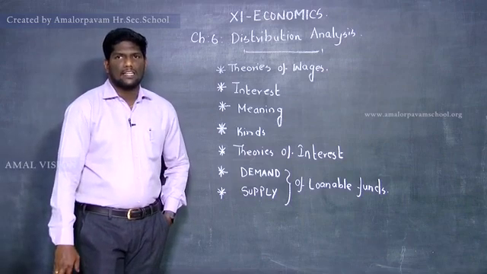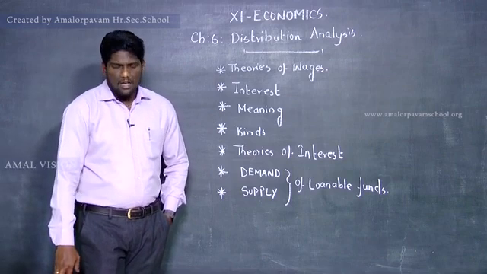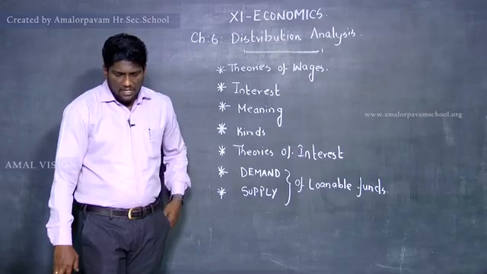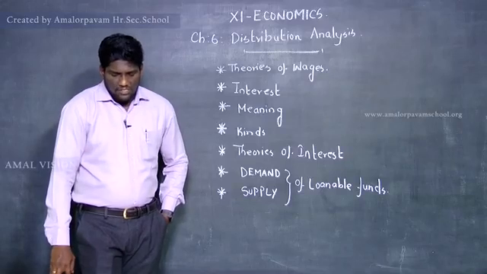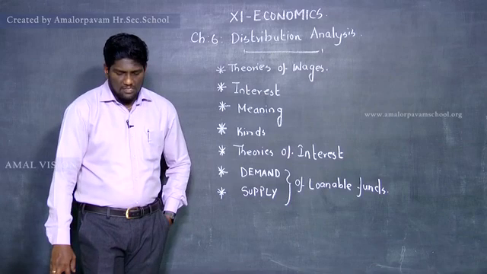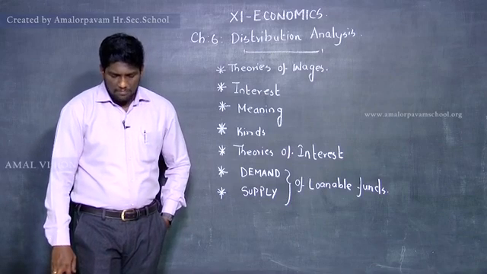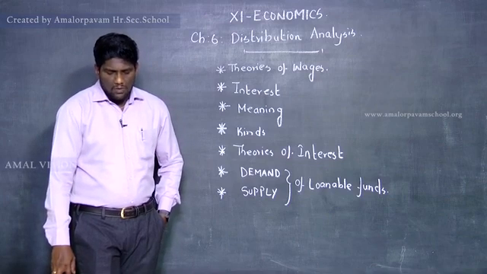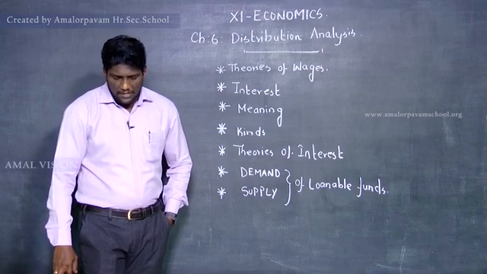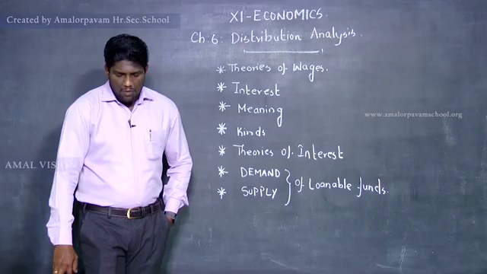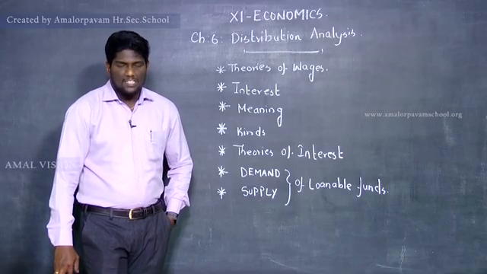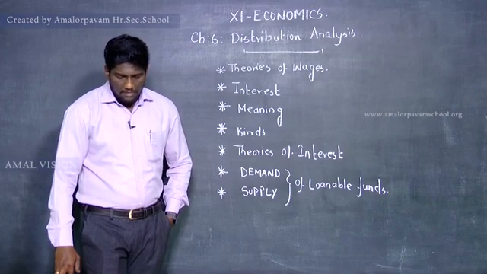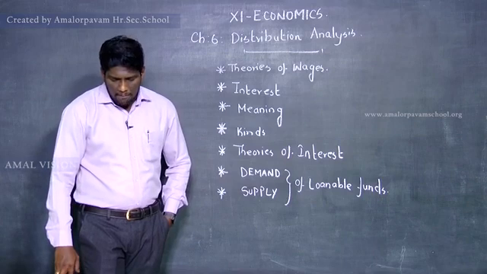Before we start interest, the last theory on wages is the marginal productivity theory of wages. The application of the general theory of distribution to wage fixation is the marginal productivity theory of wages. According to this theory, wages are determined by the marginal productivity of labor, and are equal to it at the point of equilibrium. Under perfect competition, wage is paid equal to the marginal product of labor, that is, wage equals MPL.